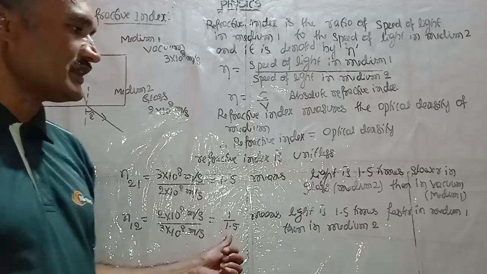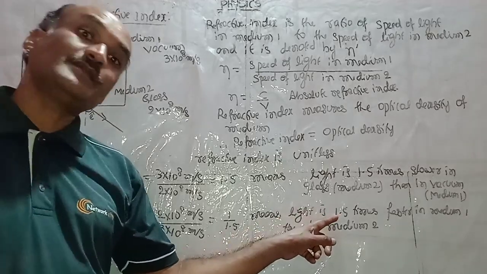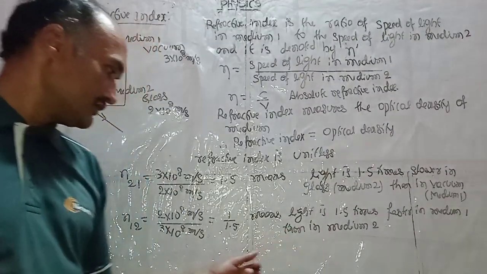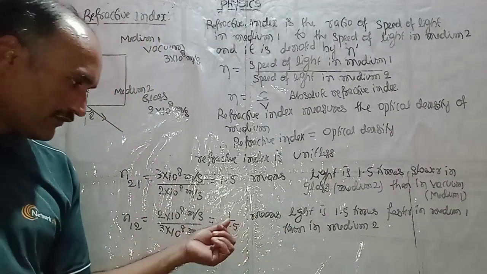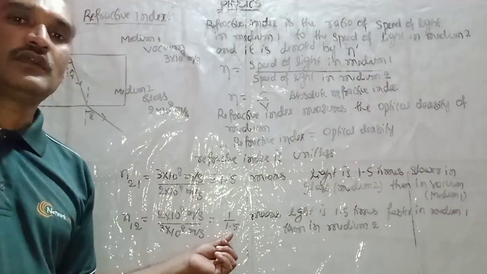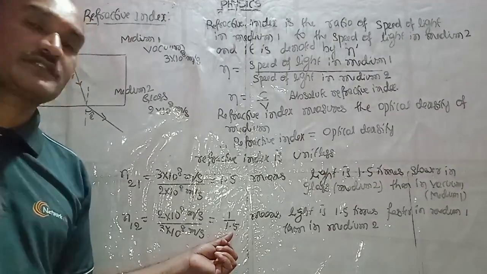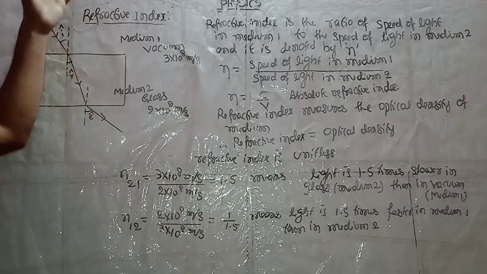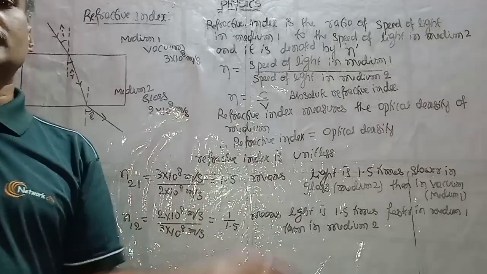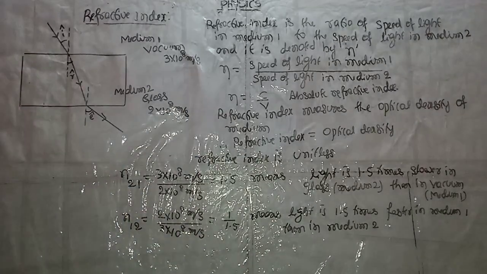This means light is 1.5 times faster in medium 1 than in medium 2. In medium 2 it is 1.5 times slower. So this fastness and slowness can be measured by using refractive index.